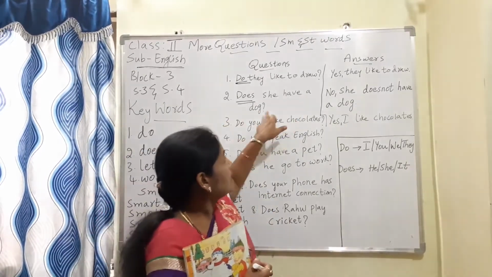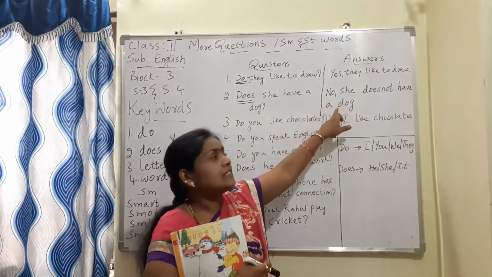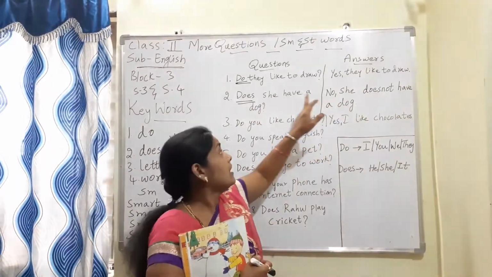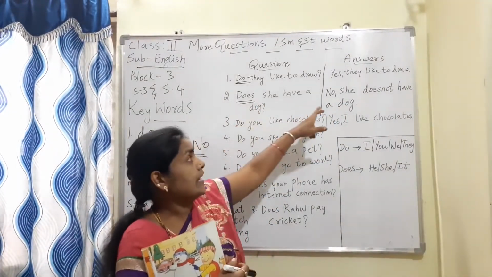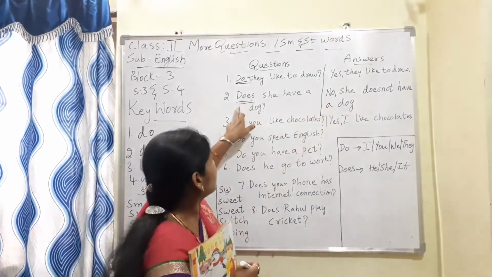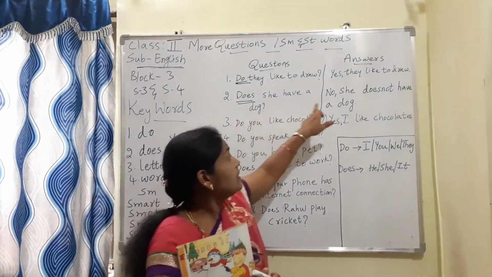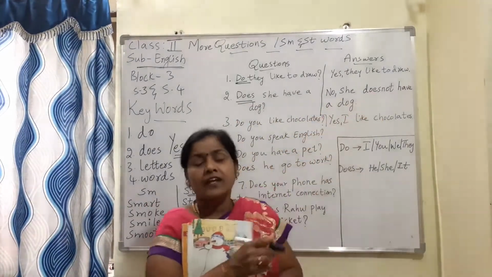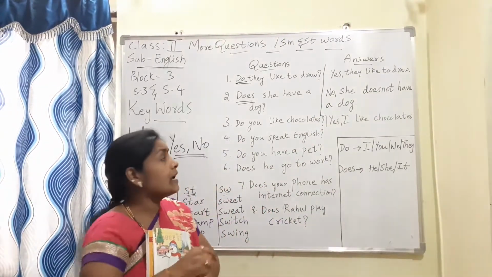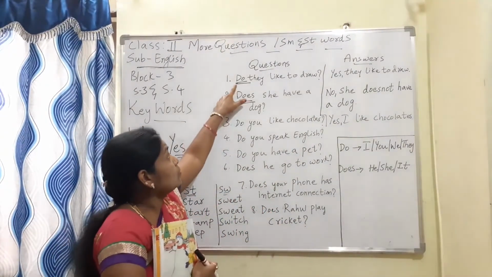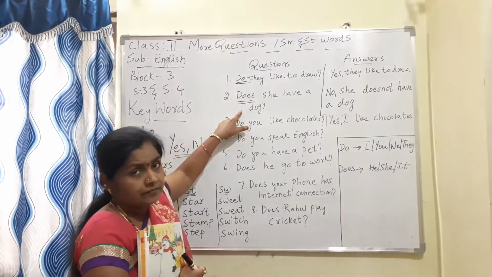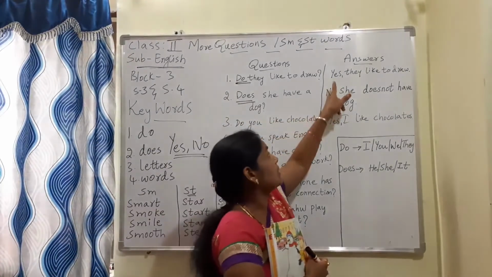Does she have a dog? No, she doesn't have a dog. Same question, this is a negative answer. Does she have a dog? Yes, she has a dog. So what is happening here? When you use do or does, we get yes or no answers.